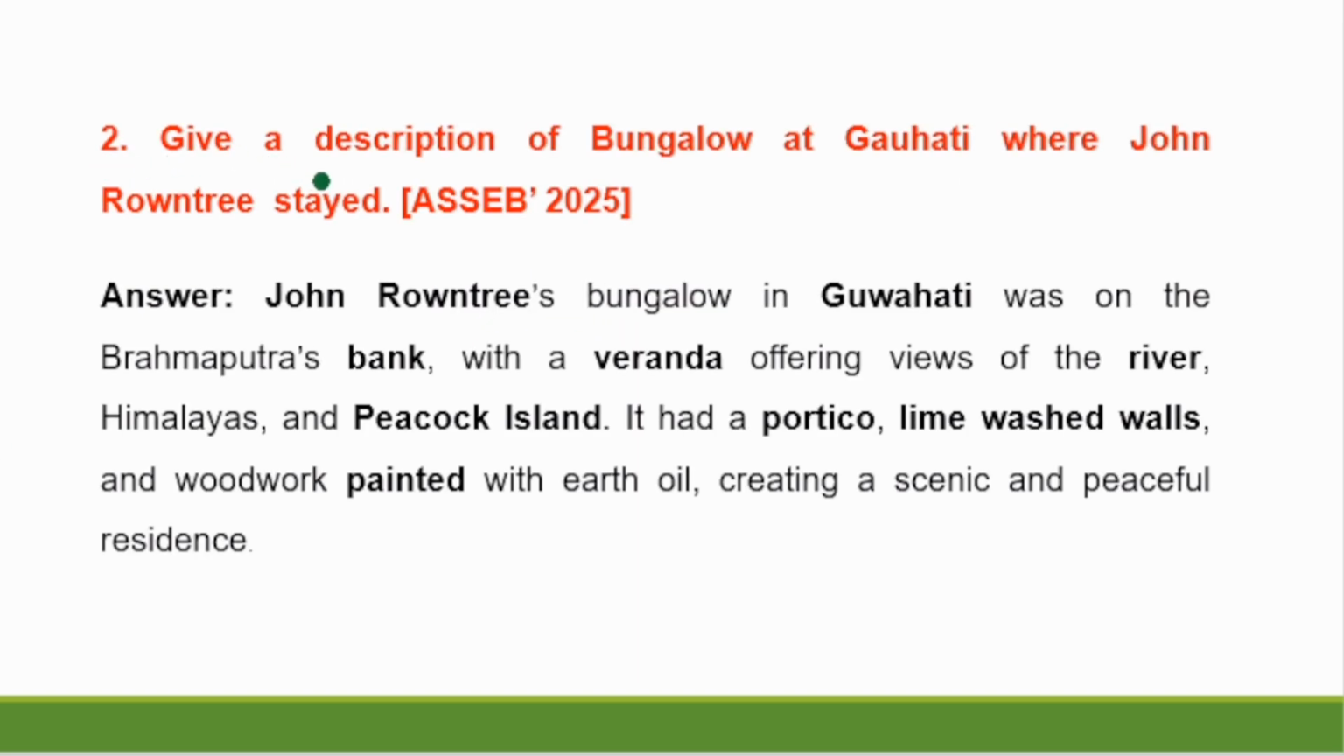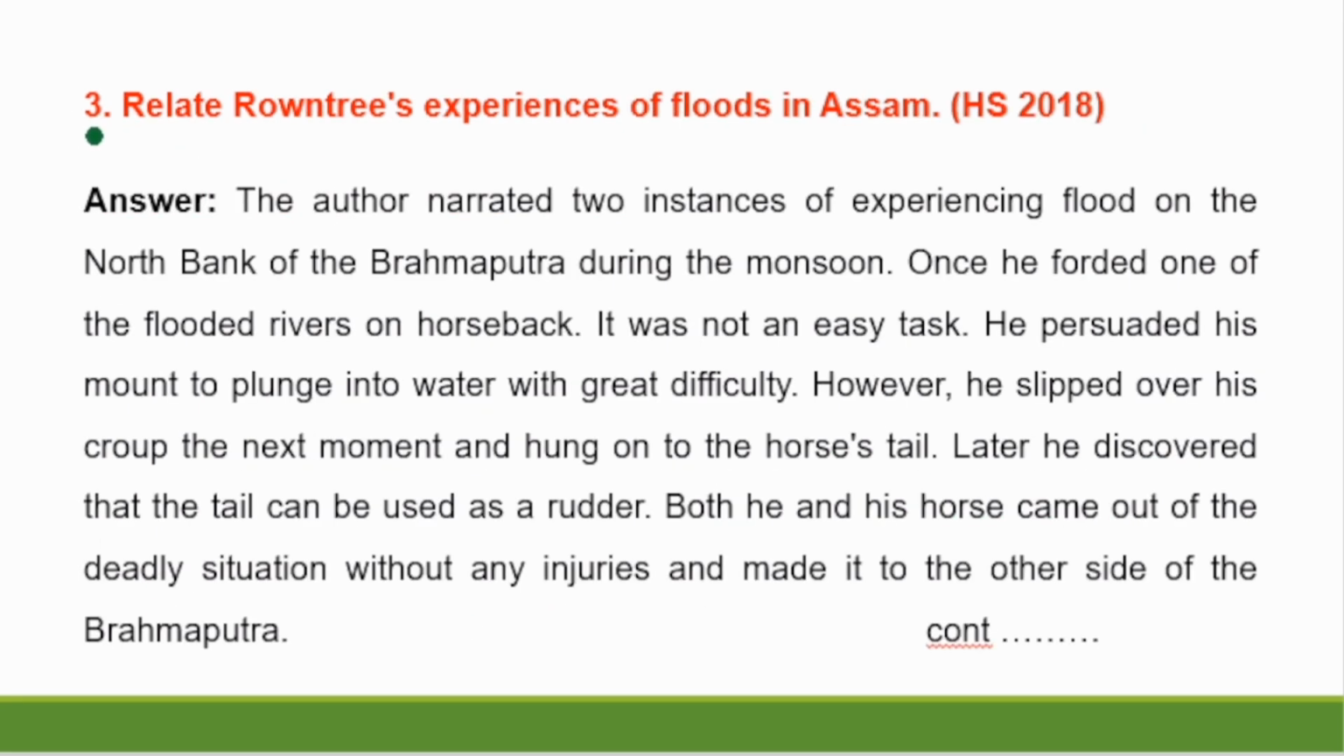Question number 2. Give a description of the bungalow at Guwahati where John Rountree stayed. Answer. John Rountree's bungalow at Guwahati was on the Brahmaputra's bank with a veranda offering views of the river, Himalayas and Peacock Island. It had a portico, lime wash walls and woodwork painted with earth oil, creating a scene of peaceful residence.